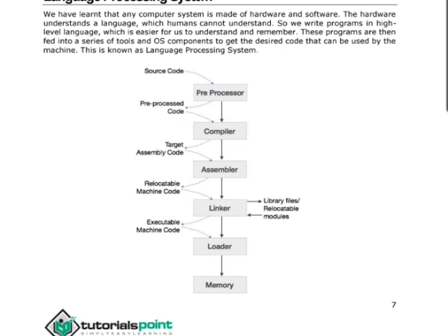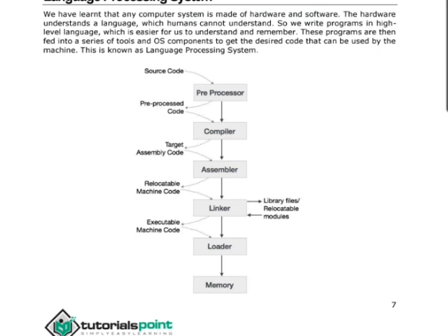Here a diagram is shown for this. It consists of preprocessor, compiler, assembler, linker, loader, and memory. Source code is given to the preprocessor. It is pre-processed code, then it is given to the compiler, then the target assembly code is given to the assembler. From that it is relocatable machine code which is given to the linker.